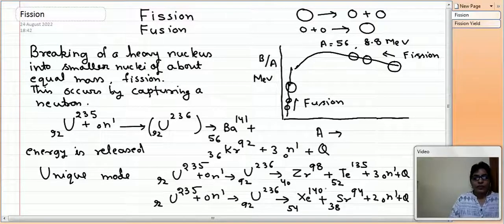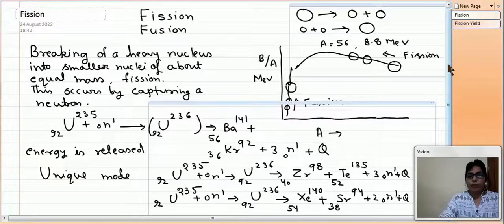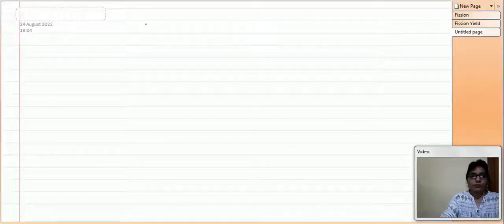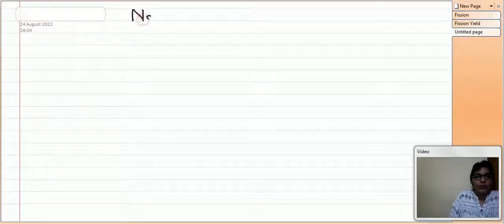So these are various modes, and which mode will prevail, that is again a matter of chance. One cannot choose which mode will prevail. Therefore these are again the probability criteria. Now let us proceed further. So basically we are more interested in the uranium, which is used in nuclear reactor also, and in natural uranium